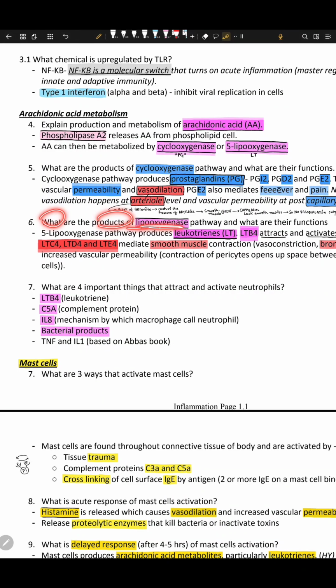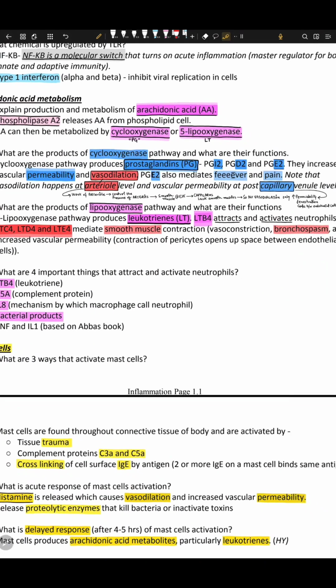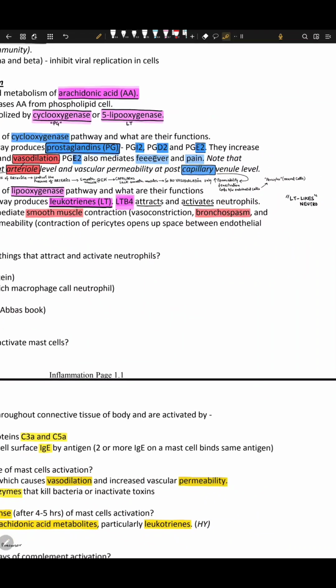Okay, what are the products of lipoxygenase? L stands for lipo, L stands for leukotrienes. Okay, so what are the functions of the lipoxygenase pathway? The 5-lipoxygenase pathway produces leukotrienes. Leukotriene B4 attracts and activates neutrophils. It is one of the very important chemoattractants for neutrophils.